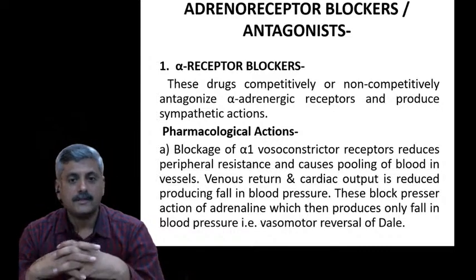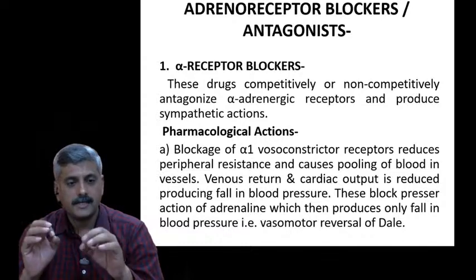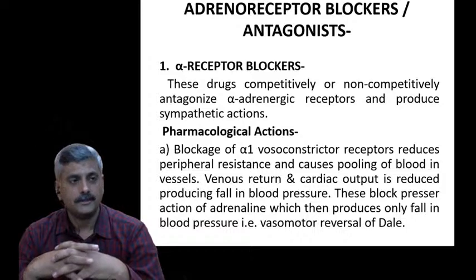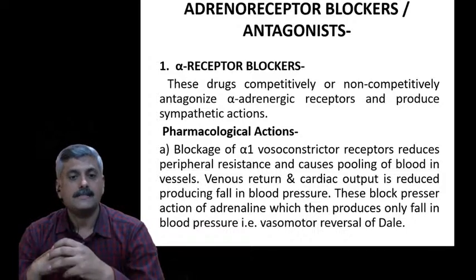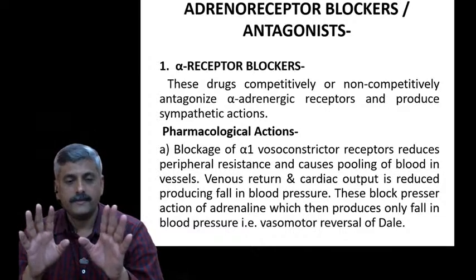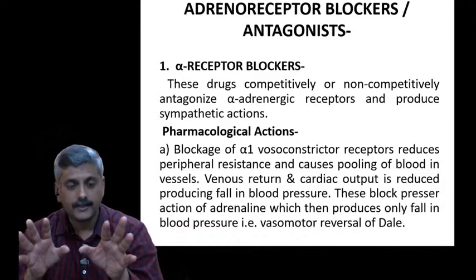And this blocking pressure action of adrenaline then produces only a fall in blood pressure, as we had seen, Dale's vasomotor reversal. That we don't want actually.